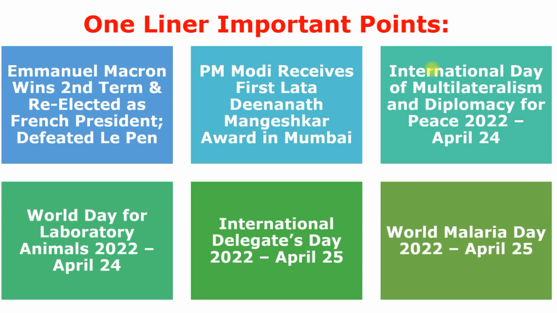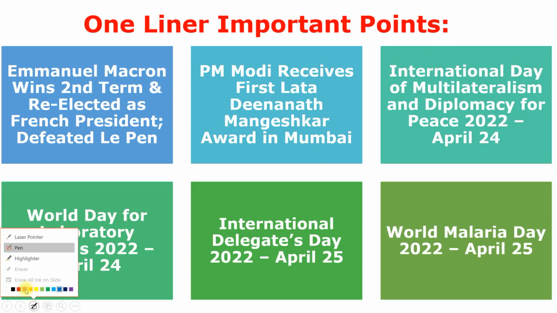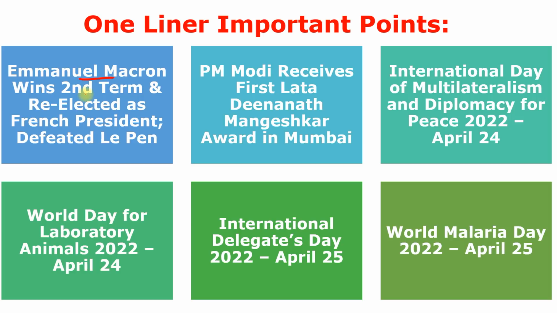Moving to next question. Next is the one-liner important points. Here is the first point. Emmanuel Macron wins the second term and is re-elected as the French president, defeating Le Pen. We already covered this question in detail. Prime Minister Narendra Modi received the first Lata Deenanath Mangeshkar Award in Mumbai. Again, we covered this. This was the first question today.